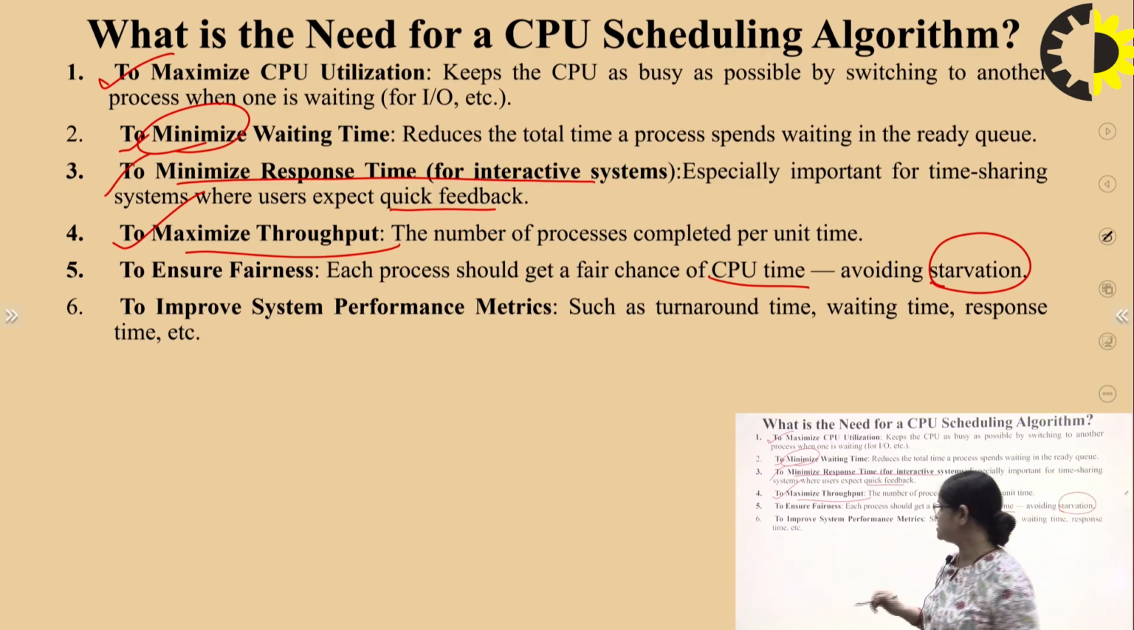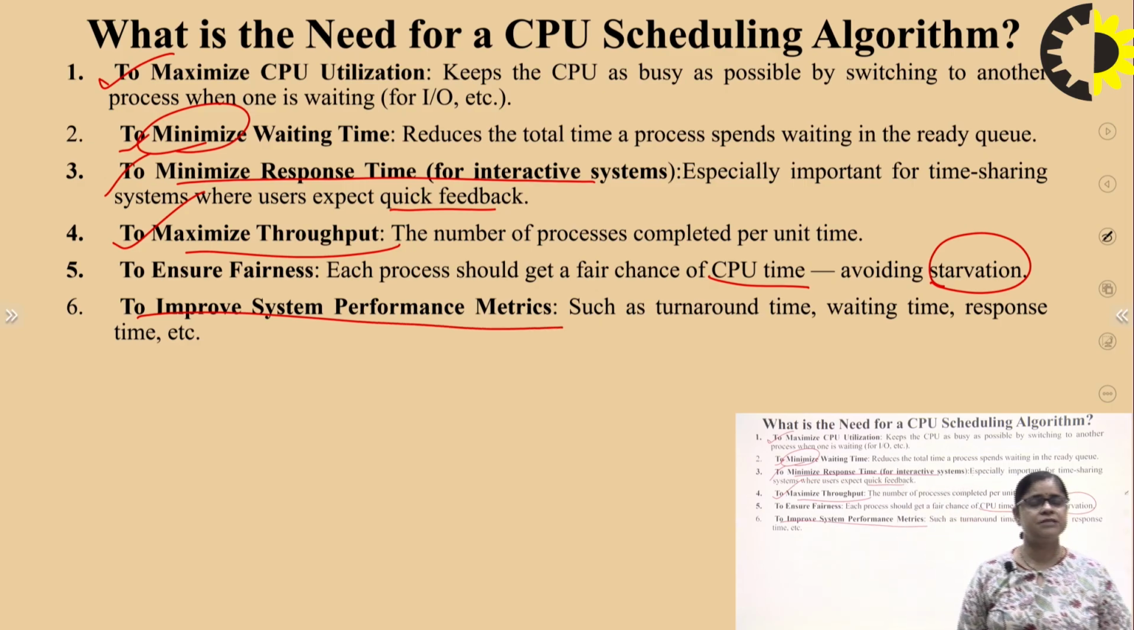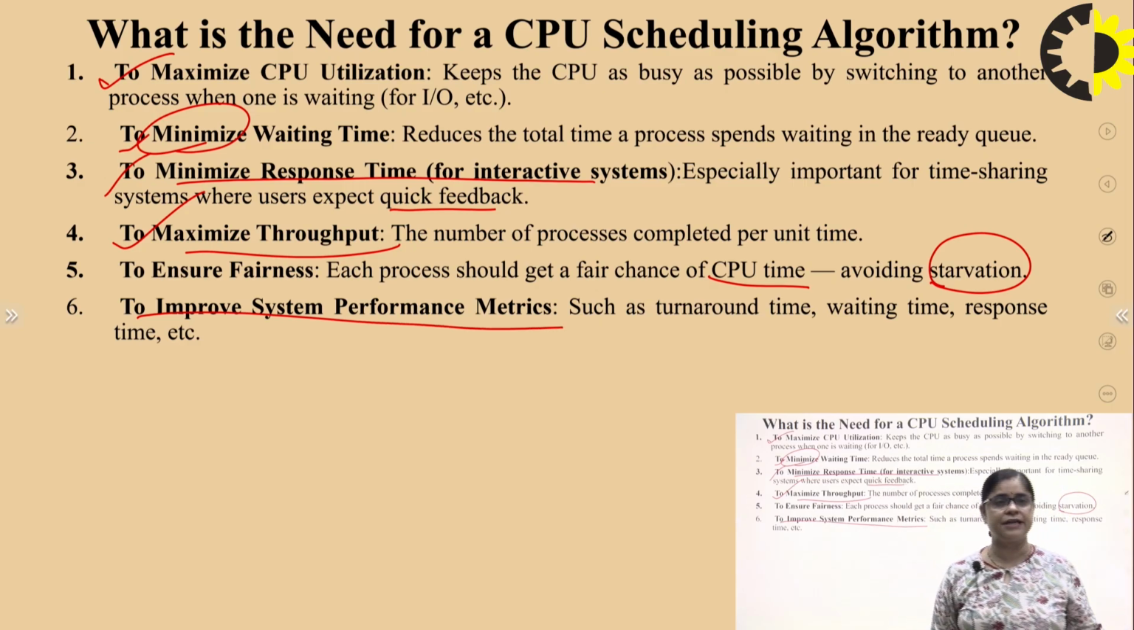Then the sixth one is to improve the system performance metrics. Metrics means there are certain things we use: turnaround time, waiting time, response time. So they will improve the system performance. So by this, we have understood the need for the CPU scheduling algorithm.